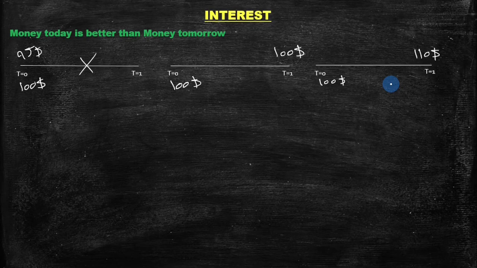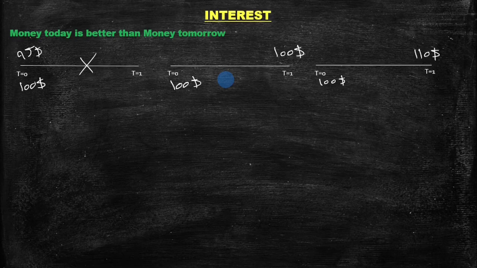So you've got to be compensated. In this scenario, $100 a year from now is not equal to $100 today, and what makes it equal is the interest rate. When we attach an interest rate, we are essentially saying, in order to make these two cash flows happening at two different time periods equal, this is the amount we have to charge.